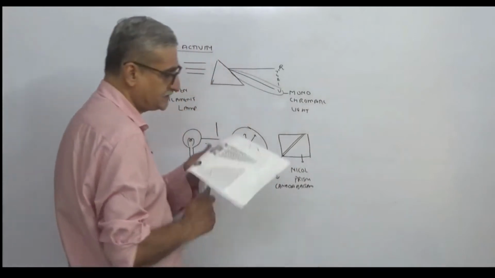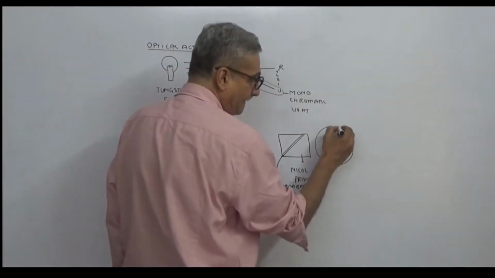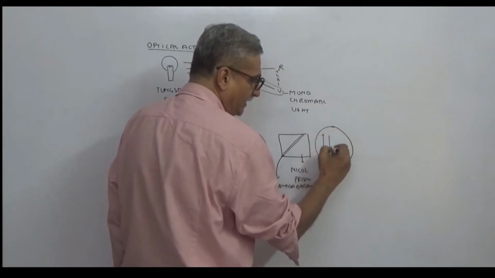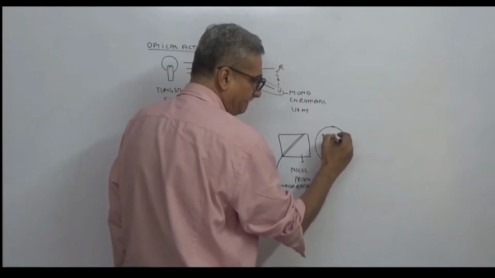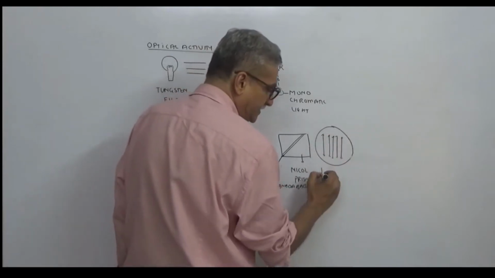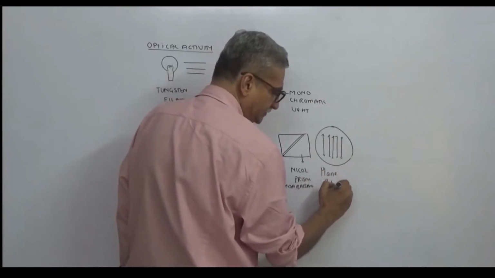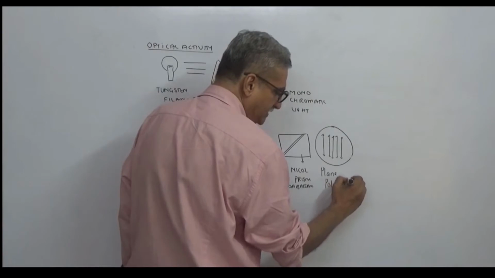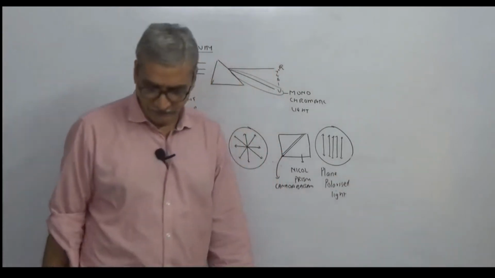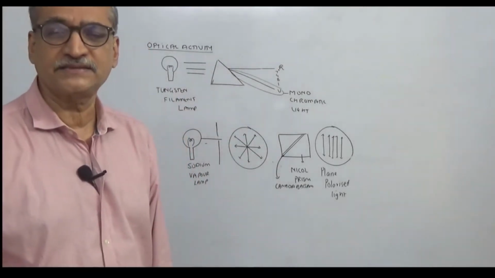So the light coming out is vibrating in one single plane, and this is called plane polarized light. So what is plane polarized light? It is light vibrating in one single plane.